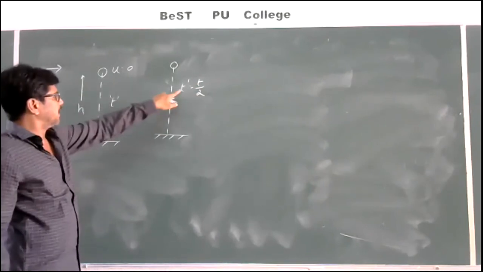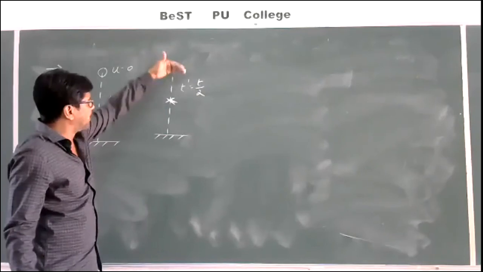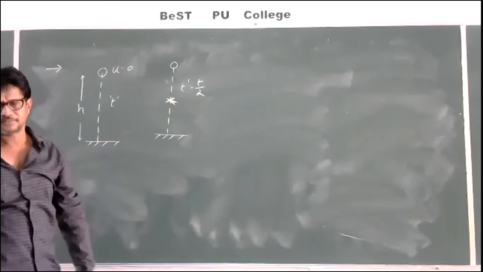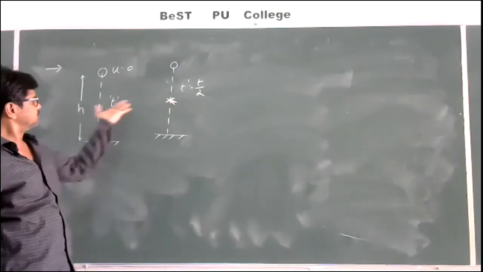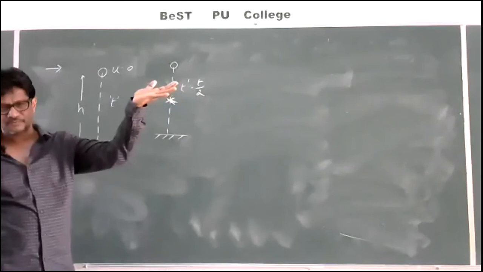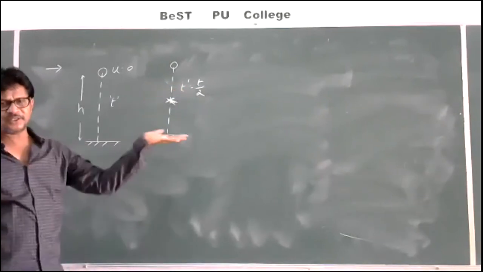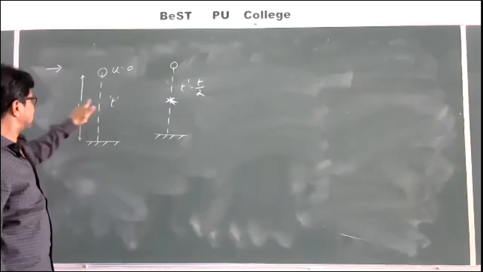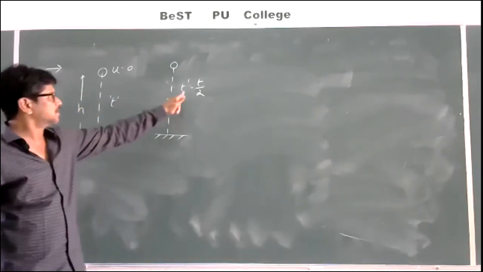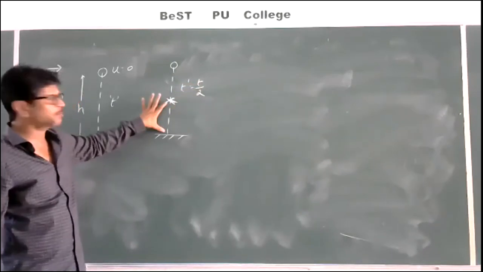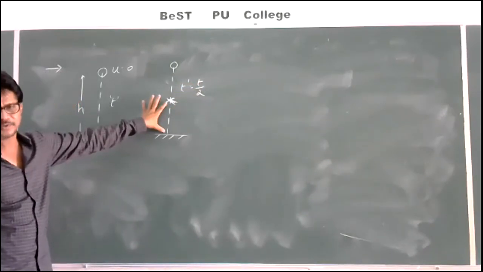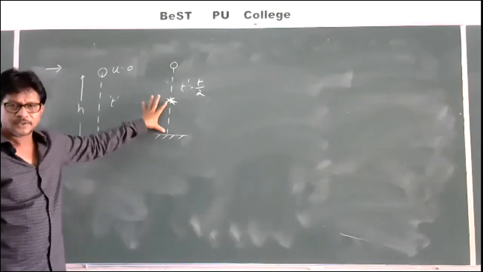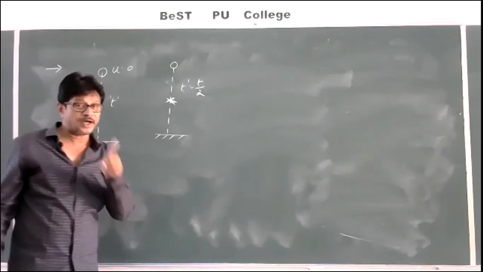Where the body will be exactly after t by 2 seconds of travel? Okay. Generally, by seeing this, you can say that since in t seconds it's h, obviously at t by 2 seconds it's h by 2. We'll say like this. Is it right or not? But if you say like that, your answer is true